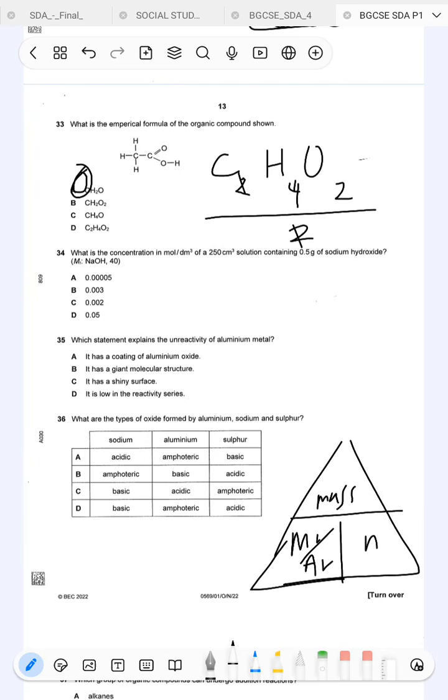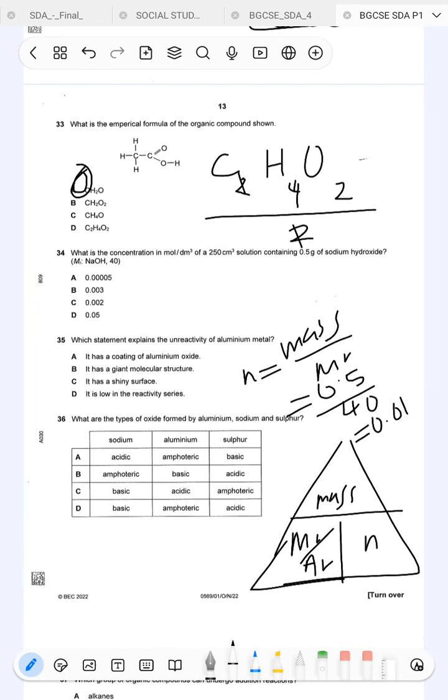In this case, we have Mr. So therefore, N is equal to mass over Mr, which is 0.5 over 40. Then you find 0.0125 moles. Okay, so those are the number of moles.